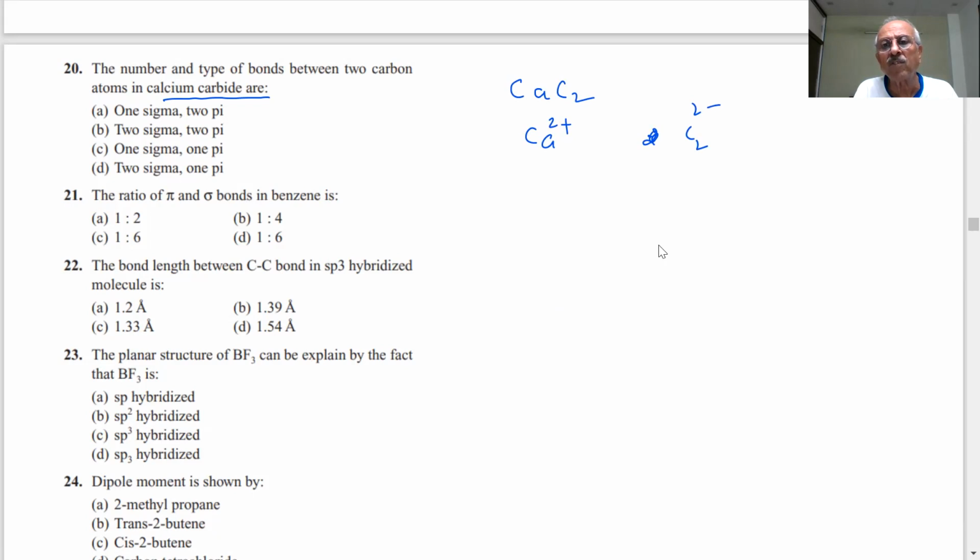How will you write C2 2 minus? Carbon and carbon, 1 minus here, 1 minus here. Carbon has atomic number 6: 2s2, 2p2. There is a pair of electrons.